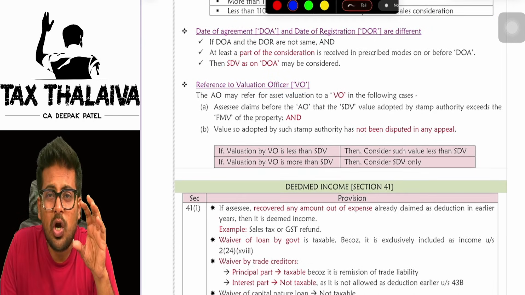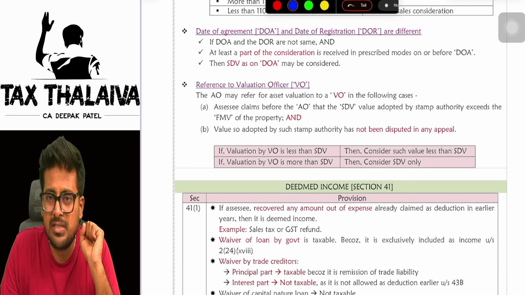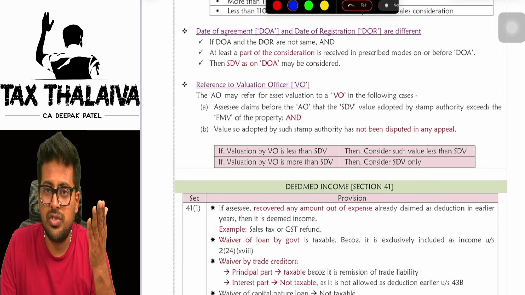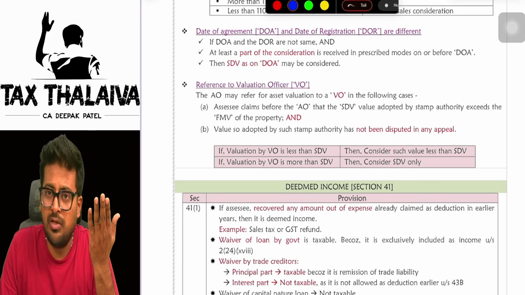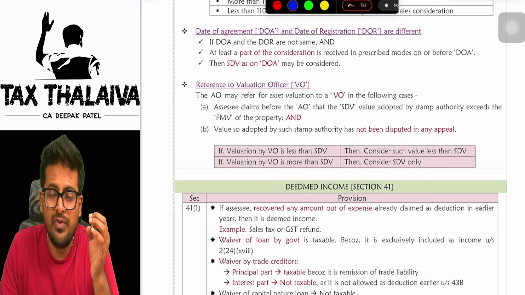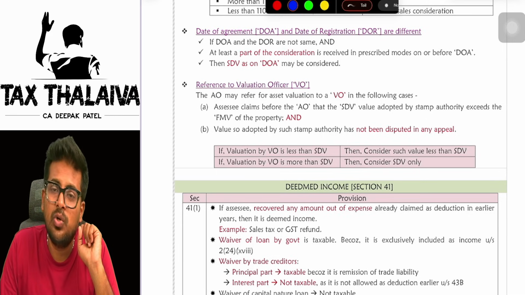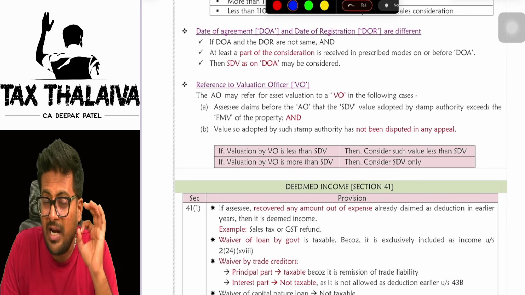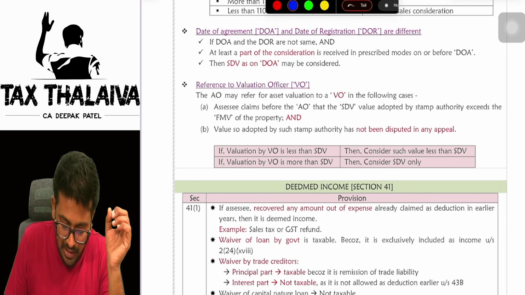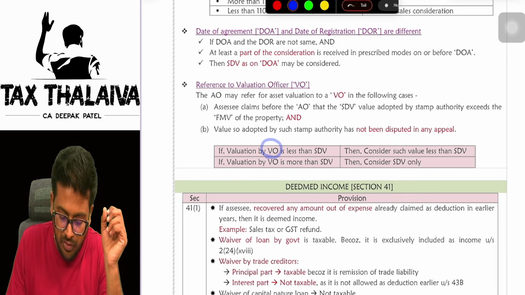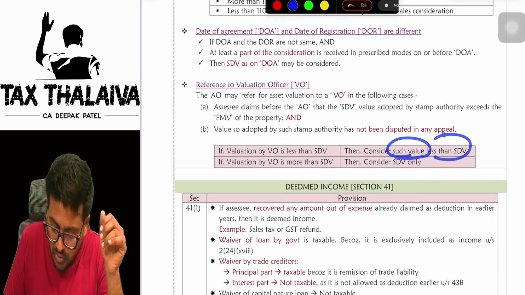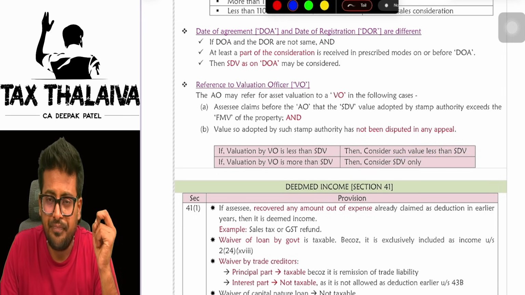Let's say, for example, you are not satisfied with the stamp duty value which is taken by the government. In that case, you may argue with the assessing officer that the stamp duty value is very much higher than the fair market value of this property. This is not fair. In that case, the assessing officer will refer to a valuation officer so that you can get the property valued. And if the value given by the valuation officer is less than the stamp duty value, in that case consider such value which he has valued.